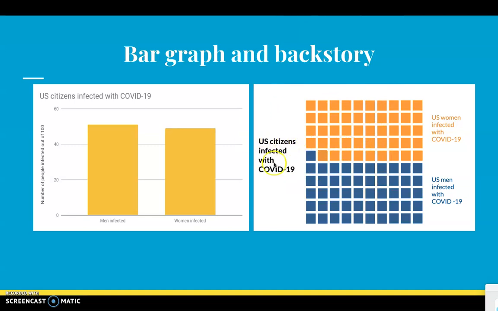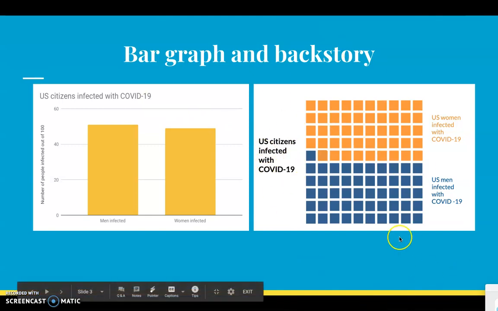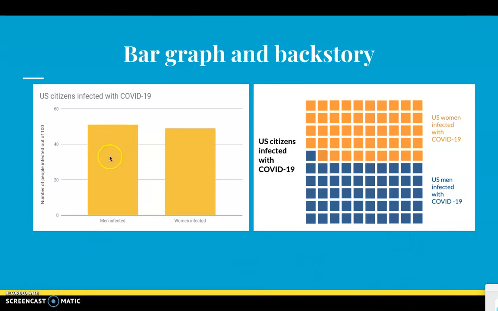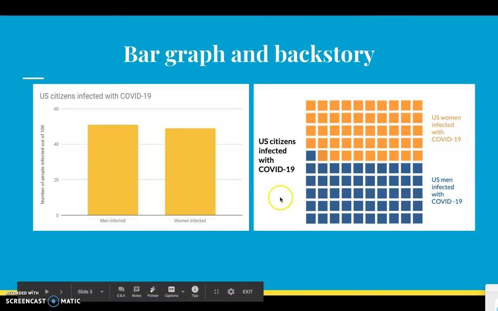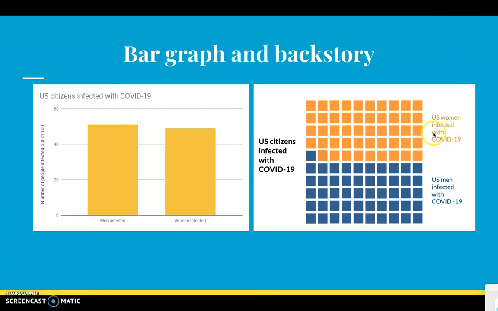So we see the US citizens infected with COVID-19 labels here as well as it was here. So with that being said, this is labeling this whole graph, right? So I want to also see that these labels, men infected and women infected, have been carried over as well. So this is the women infected with COVID-19 is shaded in orange, and the US men infected with COVID-19 is shaded in blue. So this is saying that the citizens infected, this is the relationship between the two. Now, one thing that we do see is missing though is the number of people infected out of 100. We don't see that here.